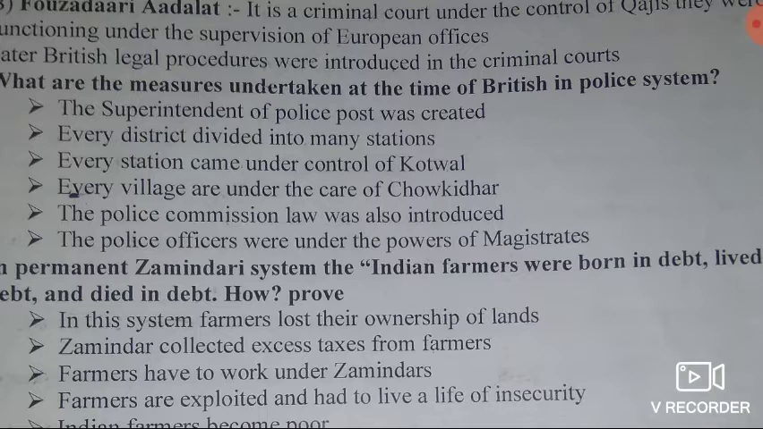Then fourth point, every village was under the care of a Chowkidar. Then fifth point, the Police Commission law was also introduced. Then the police officers were under the powers of magistrates, under the power of law. So this is about the measures undertaken at the time of the British in the police system.